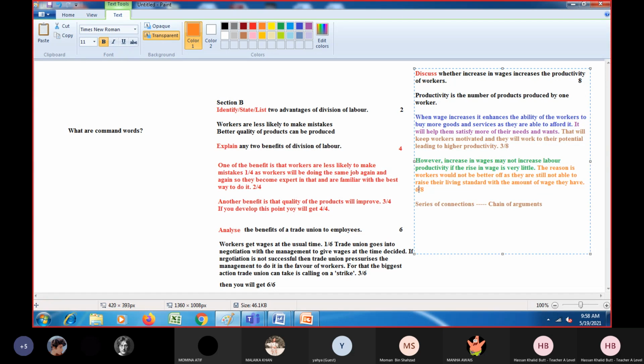It's not about dragging your point, okay? So it must be logical that one sentence must be connected with another sentence. Another sentence must be connected with another sentence. So there must be a connection between all sentences. They must not look apart, right?